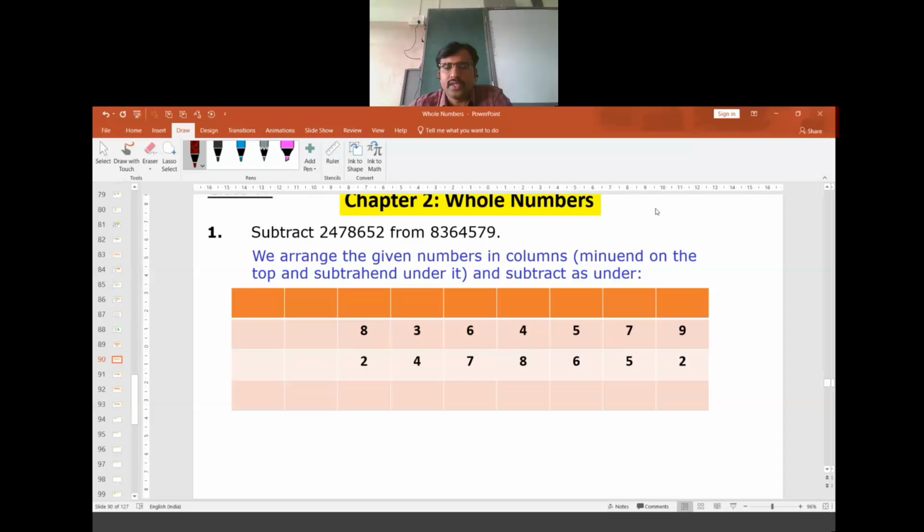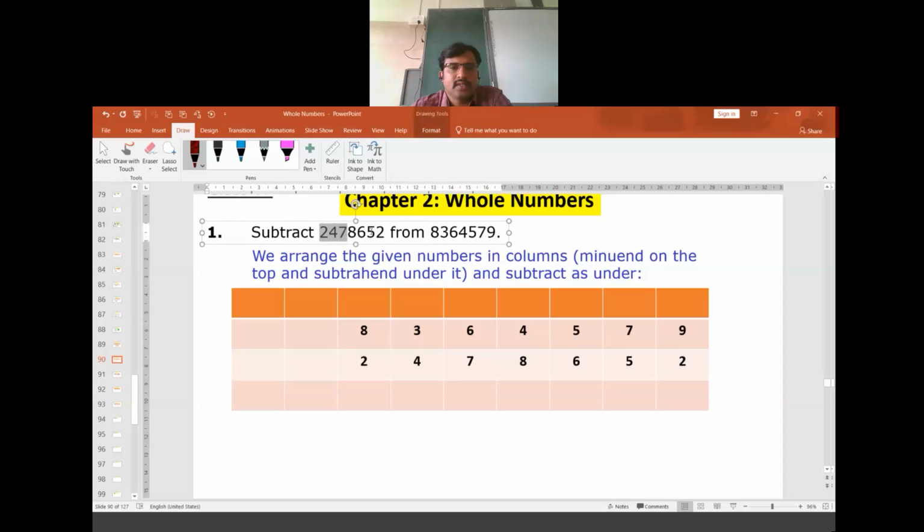Now we have a few questions which are related to subtraction. In subtraction, it's very important that a smaller number is subtracted from a larger number, so that we get a positive value. Here, this particular number has to be subtracted from this number.